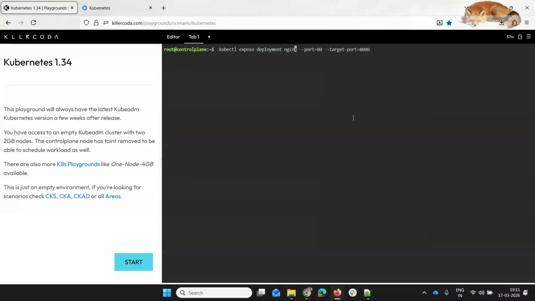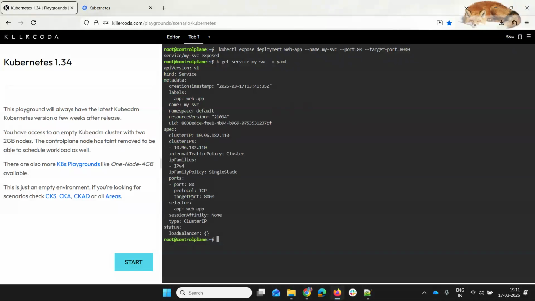For example, my deployment name is web app. I need to give a service name also, which is my service, let's say, and now the service is exposed. If you do get service, my service, it will show me.